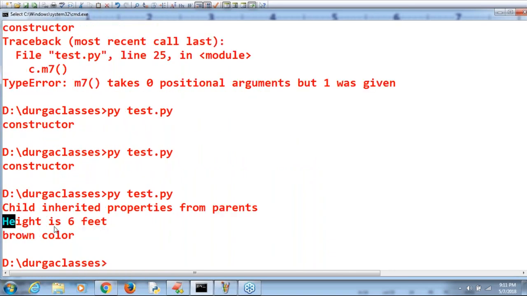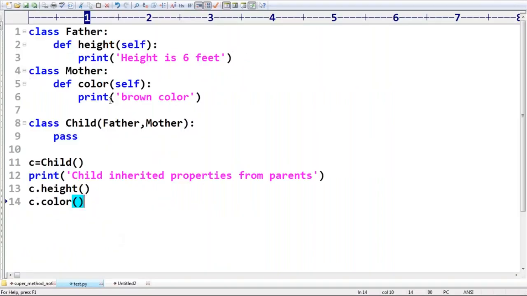From the parents, one parent has 6 feet height, another parent has brown color, and by default we are getting something like this. How many parents are available? Two parents. But how many children are available? Only one child. This type of concept is nothing but, do you know, multiple